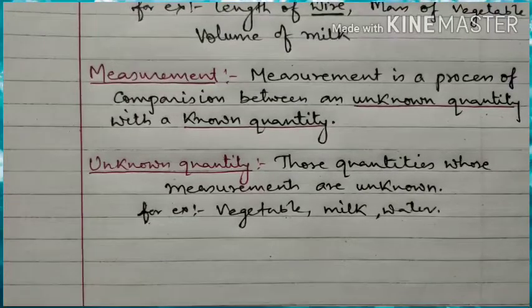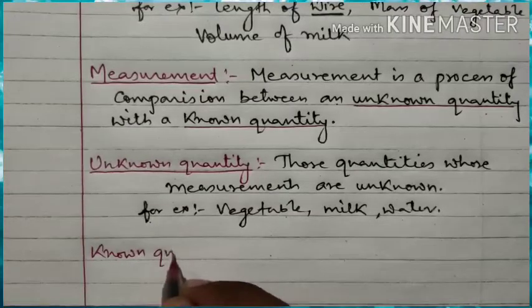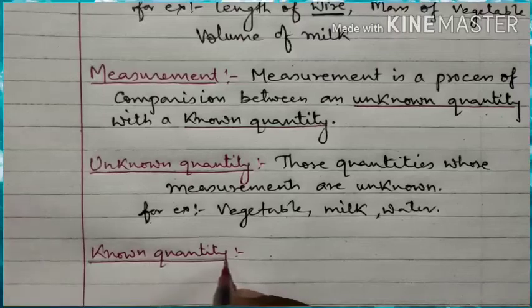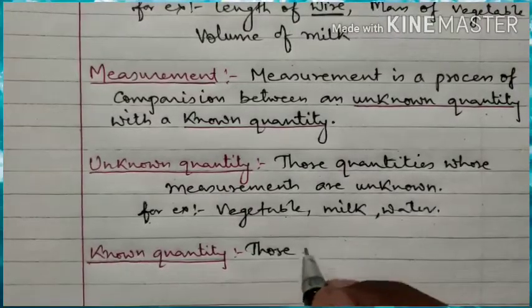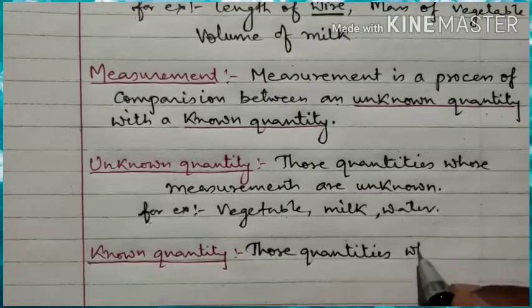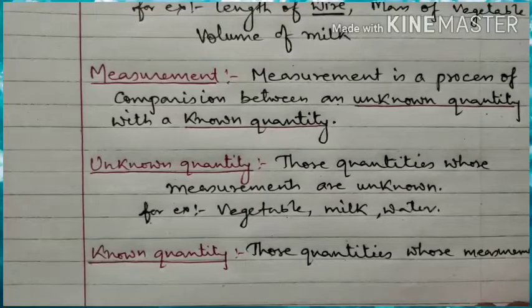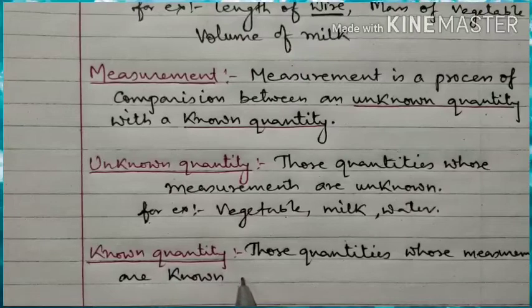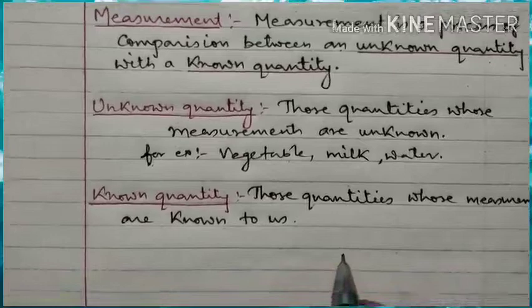Next we will see known quantity. What will be the known quantity? We can define known quantity as those quantities whose measurements are known to us. Those whose measurements are known to us are called known quantity.